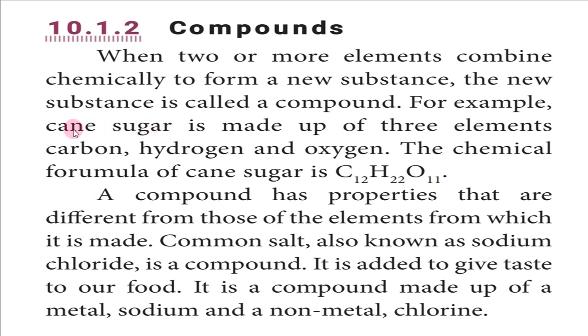Okay, this cane sugar is made with three elements. What are the elements present in cane sugar? Carbon, hydrogen and oxygen. So the chemical formula of cane sugar is C12H22O11. Okay, the chemical formula of cane sugar is C12H22O11.